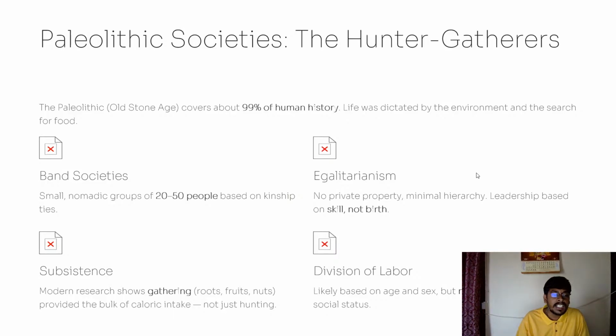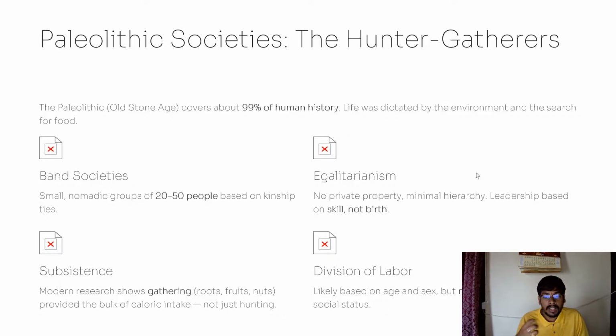And subsistence: modern research shows gathering roots, fruits, and nuts provided the bulk of caloric intake, not just hunting. So in the Paleolithic age, people did not focus only on hunting. They also focused on calorie intake, their health, and their diet. They used to eat roots, fruits, nuts, etc., to maintain their calories. So that level of knowledge was there in Paleolithic society. They had that minimal knowledge basically.